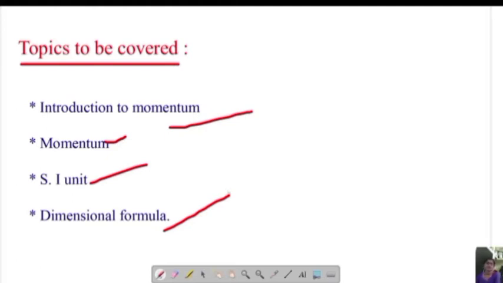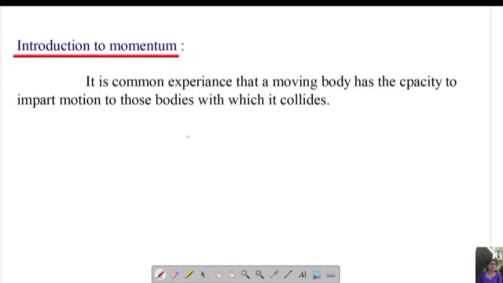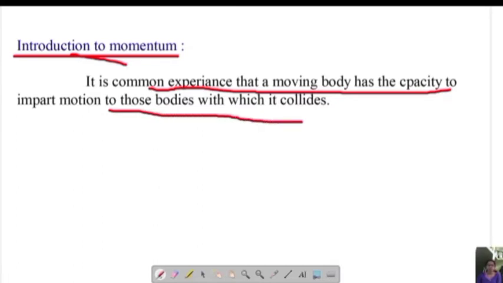Let's start with introduction to momentum. Before going to know the definition of momentum, let's learn the concept of momentum, which we denote here as introduction to momentum. It is our common experience that a moving body has the capacity to impart motion to those bodies with which it collides.